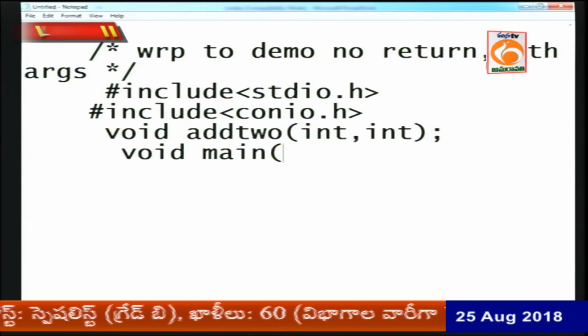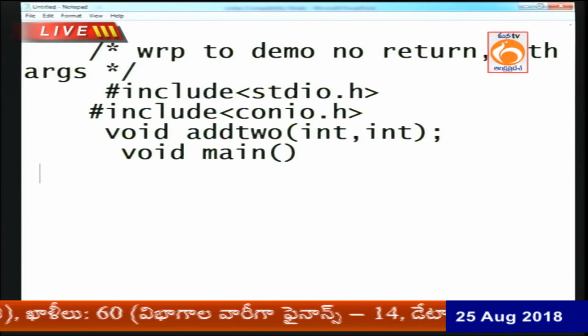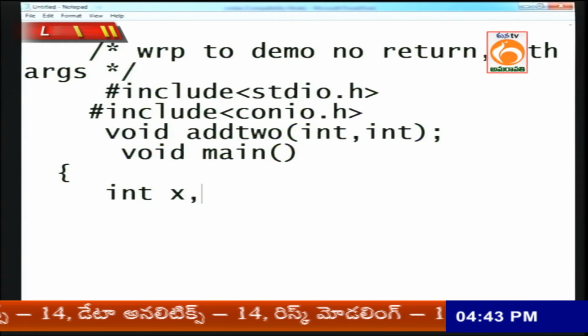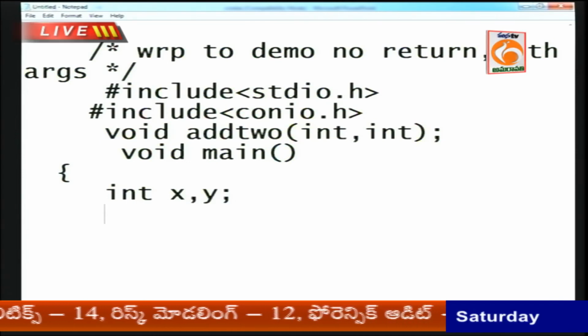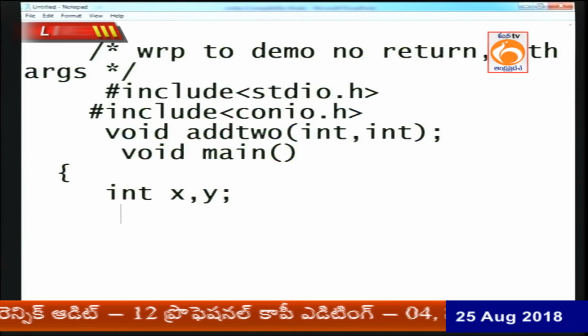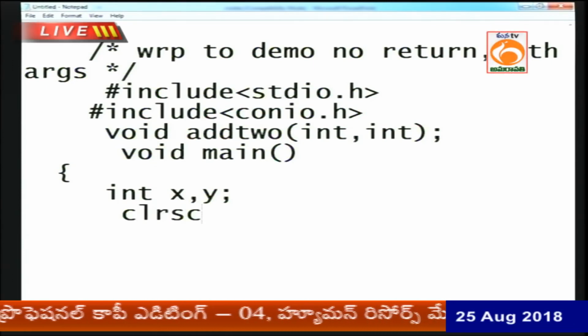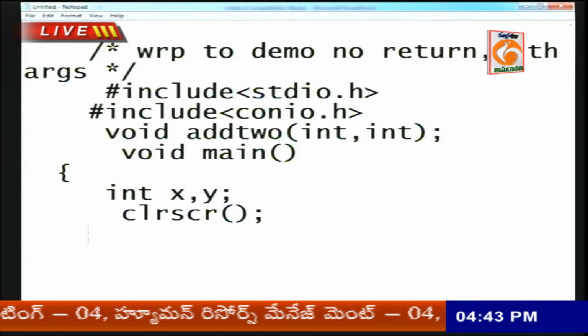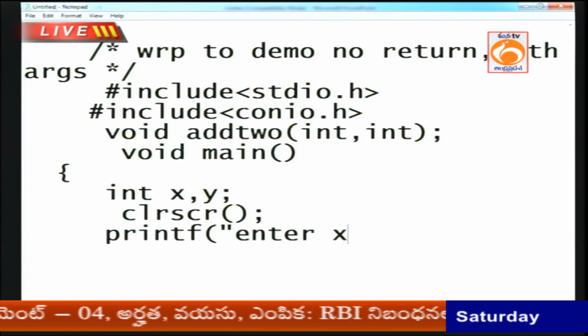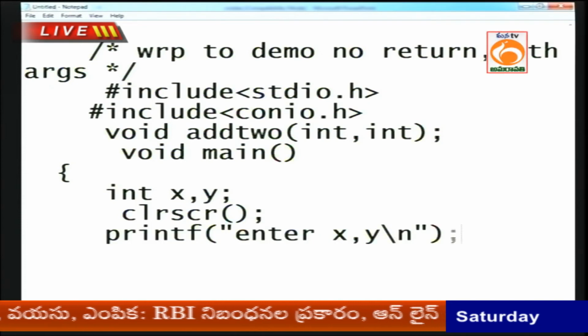Void main, inside main. Now I want to declare the variables, int x comma y, 2 variables I created here. Now I want to execute with the clear screen. Now I want to read the x and y values, enter x comma y values.